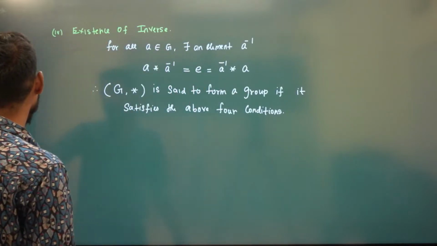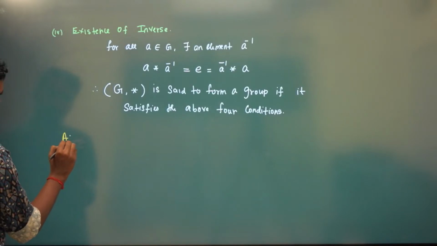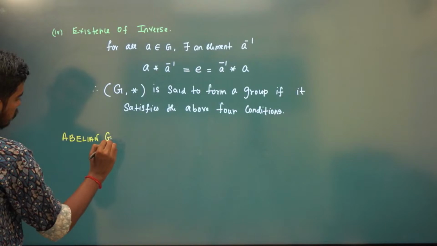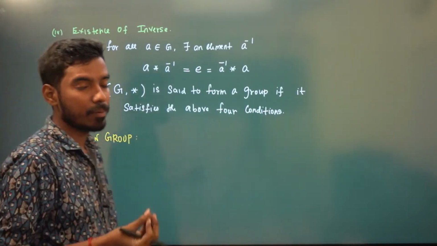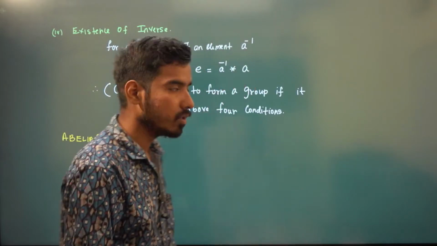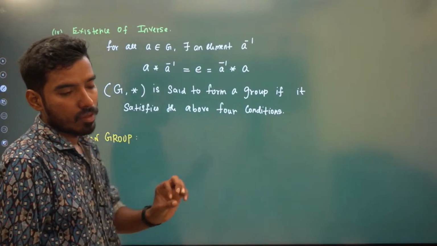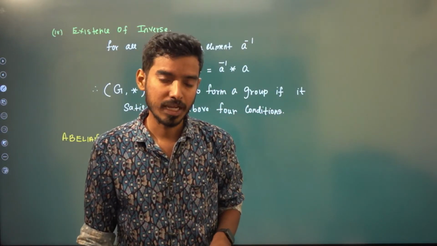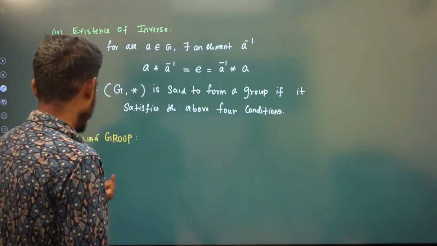Now I'm going to introduce one more definition, which is called an abelian group. Abel, a great mathematician, is the one who coined the abelian group. Very simple. A group is said to be an abelian group. Already it is a group, that means that set already satisfies these four conditions.